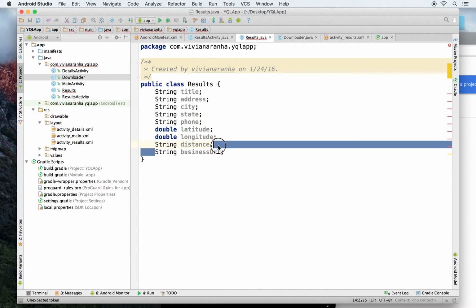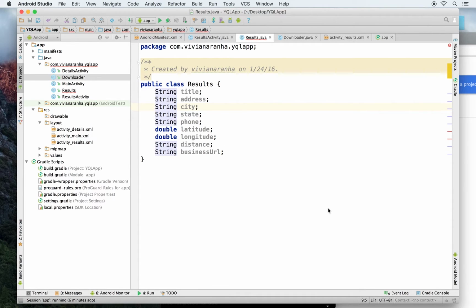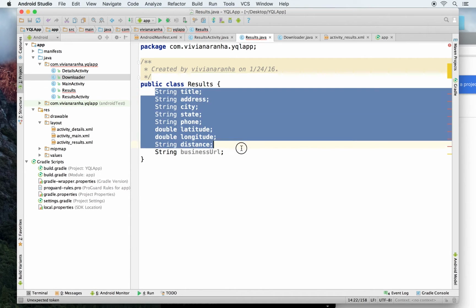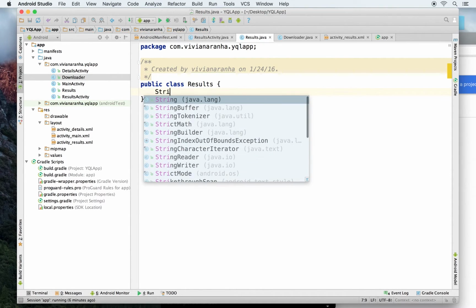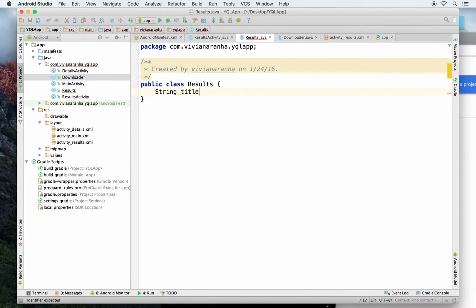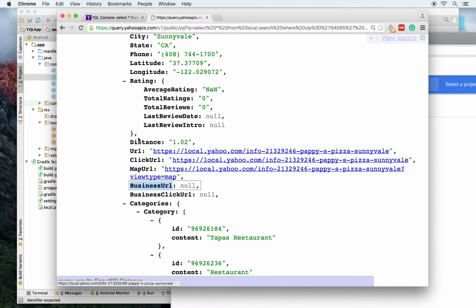I guess I might have some problems here because of the spacing. So let me prefix all this. Hopefully I don't have any more problems. It does show that I have errors here. It's very difficult to copy paste these days, so I'm going to just go ahead and type them out.